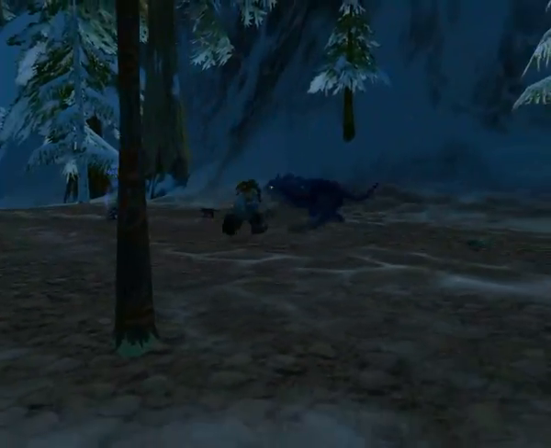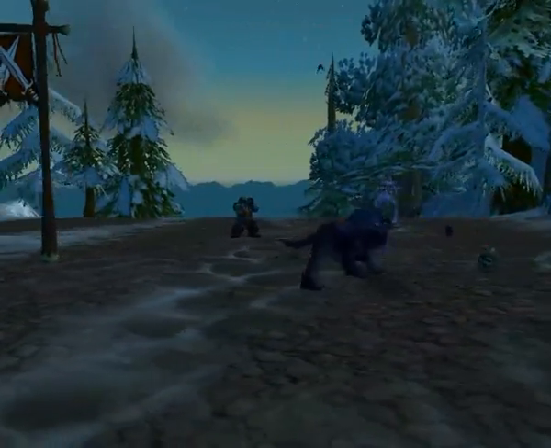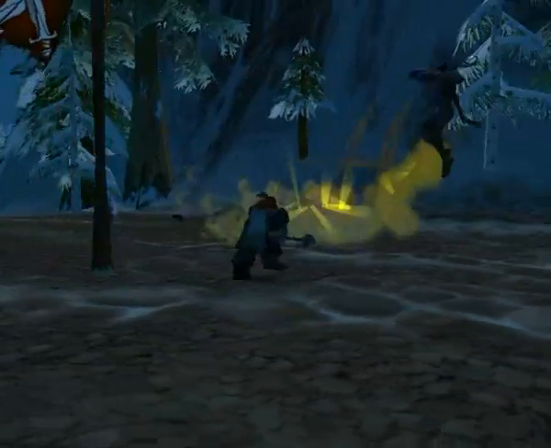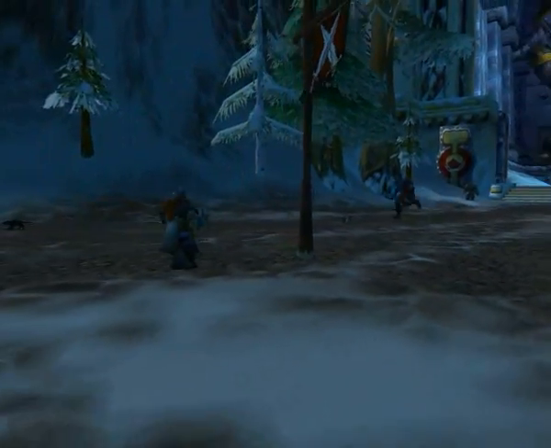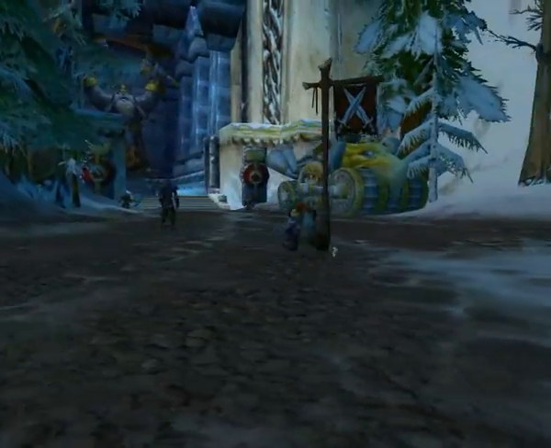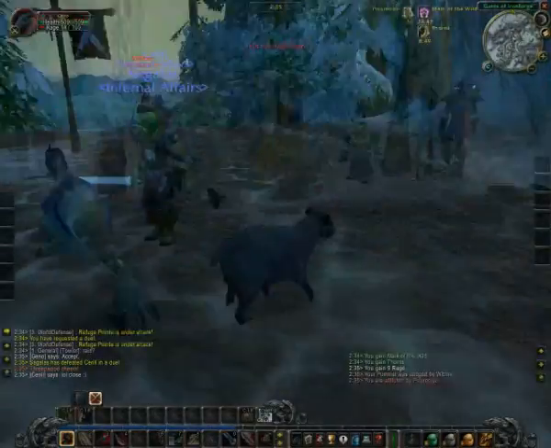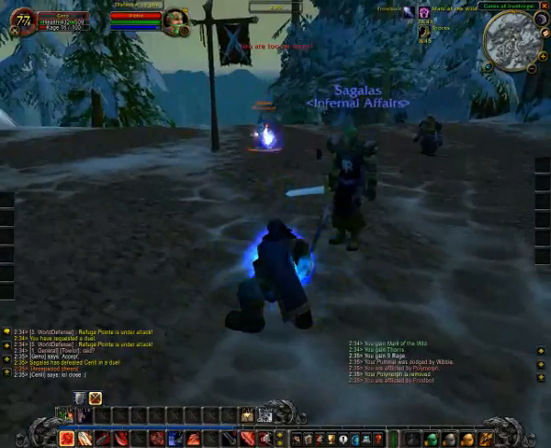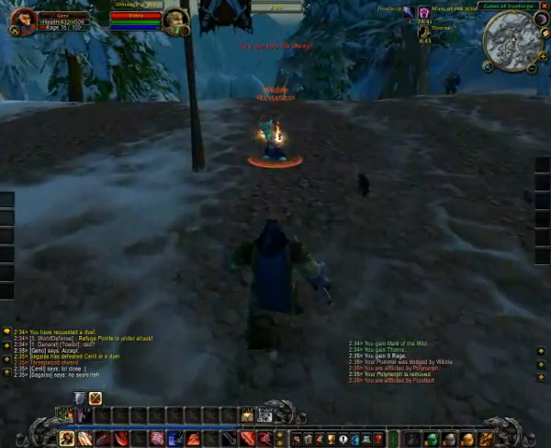Something that is being implemented at the time of this video's production is called the honor system. This is being put in place to stop players killing people dishonorably, like a player killing a person 30 levels lower than them when they're away from their keyboard. If a player gets such a terrible honor rating, even their own city's guards will start to attack them, forcing them to become an outcast until they've regained their own honor.